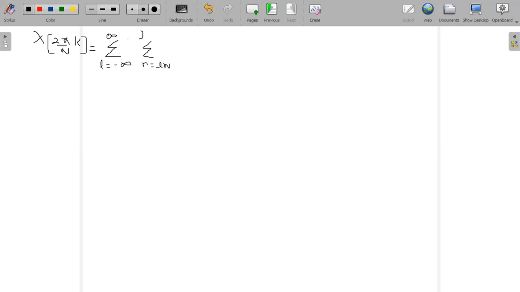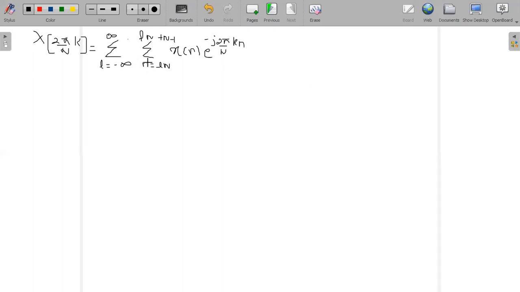Here the upper limit of the summation is lN plus N minus 1, and write the content of the summation, that is x of n into e raised to minus j 2 pi divided by N into kn. So how have I written this, and why have I taken the two summations?